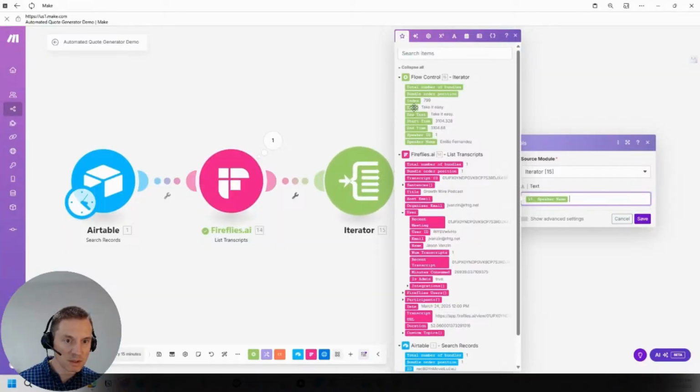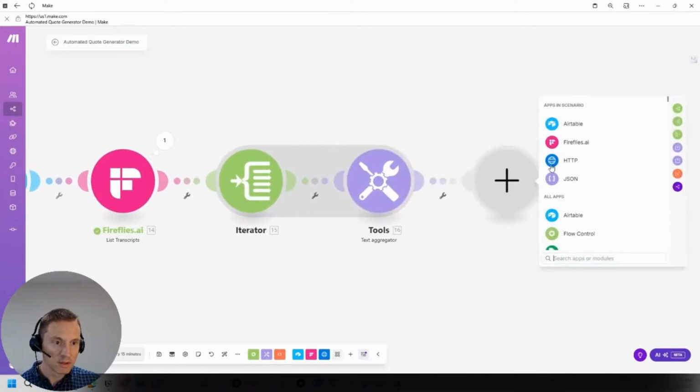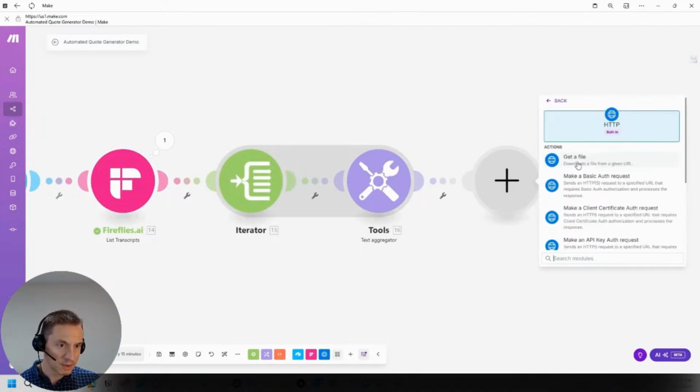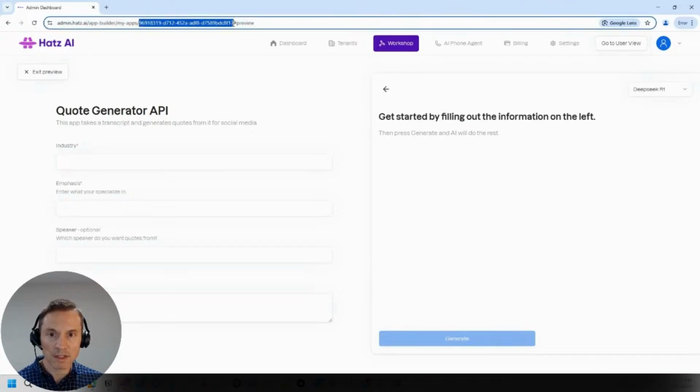So we'll put the text in. What that's going to do is iterate over all those sentences and create one big block of text for the transcript. From there, we're going to send it to the Hatz API. This is the app. We're going to send it here.